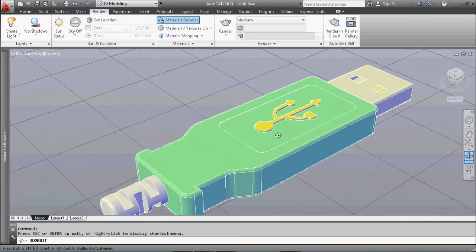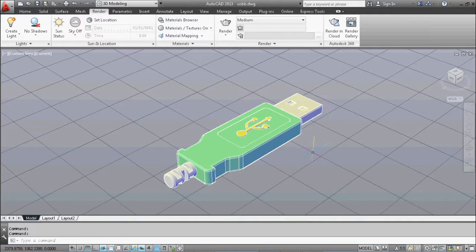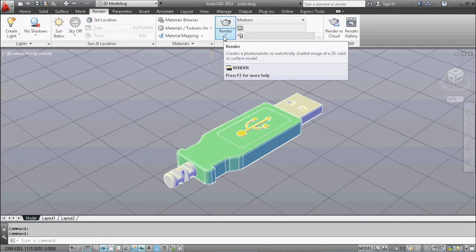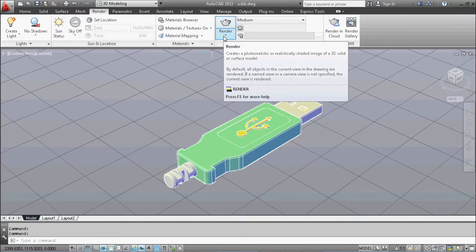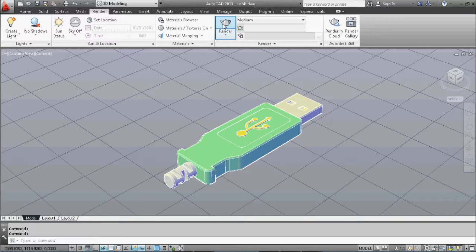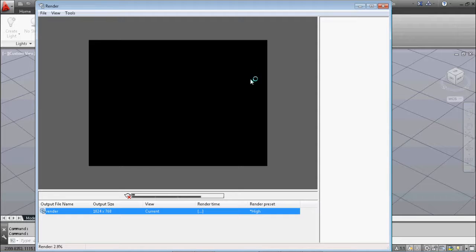And now that we're done with materials, it's time to render the image. Just click on the render menu right here, and let's see your USB for real.